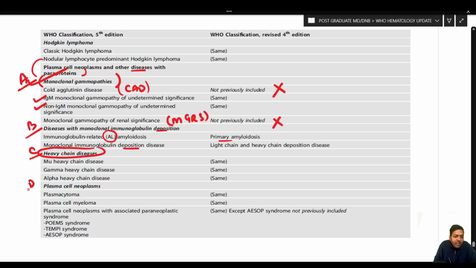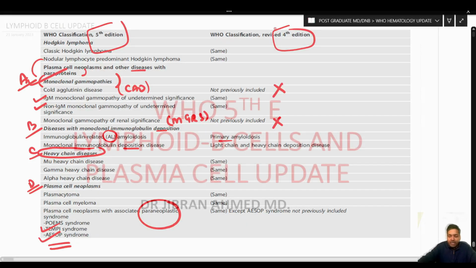Now, plasma cell neoplasm, if you see, everything is the same over here. Whatever was there in the 4th edition is there, just with certain new paraneoplastic syndromes. Like Temple syndrome, it was a provisional entity, now it is a fully recognized entity. And ASOP syndrome has also been introduced under this particular heading. So if you can appreciate, these are the major changes in the plasma cell neoplasm in the 5th edition of the WHO Hemat as compared to the 4th edition.